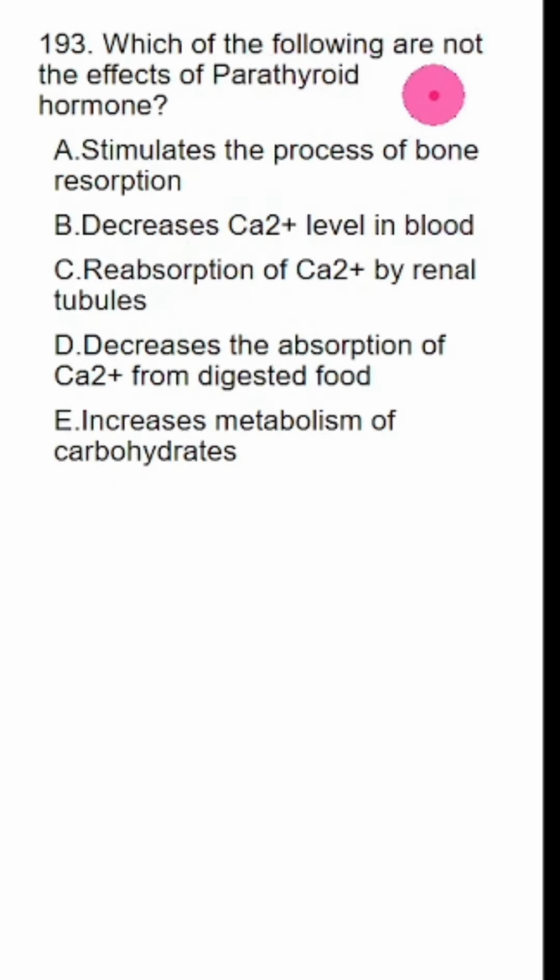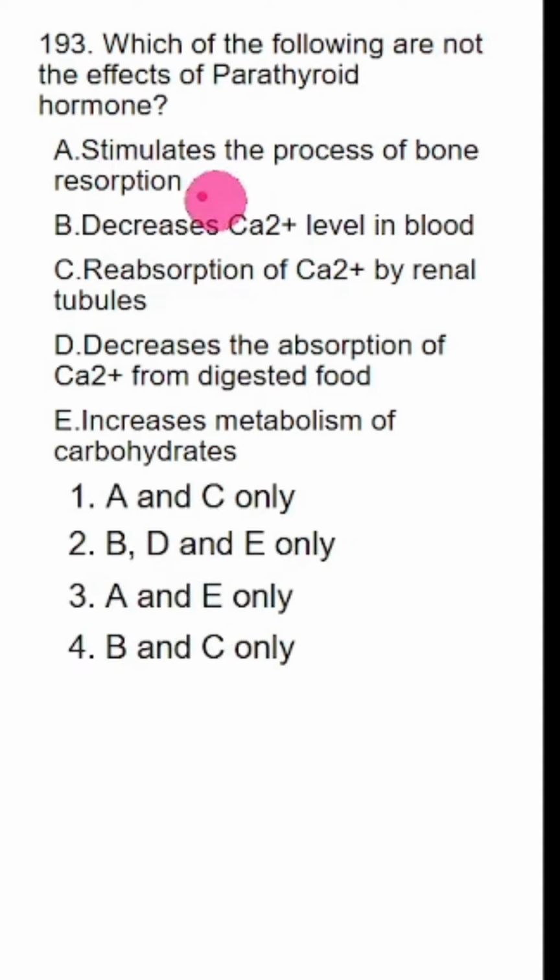So now we will have to check which of the following are not the effects of parathyroid hormone. A: It stimulates the process of bone resorption. Yes, it does. We have to look for not the effects. So since A is the role of parathyroid hormone, A cannot be the answer. Strike it off. A is wrong. Next one. See, B is common here. So either C or D, rule out between these two.